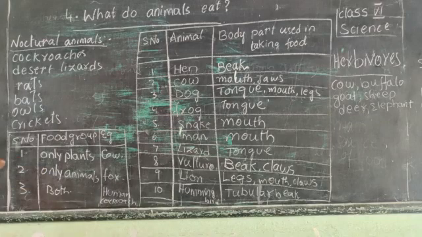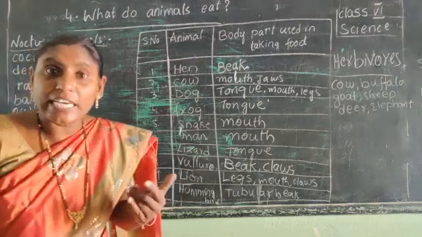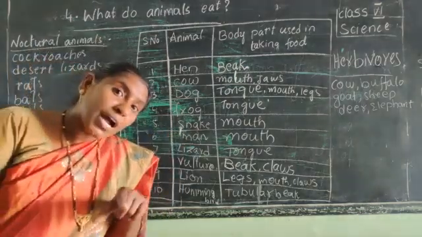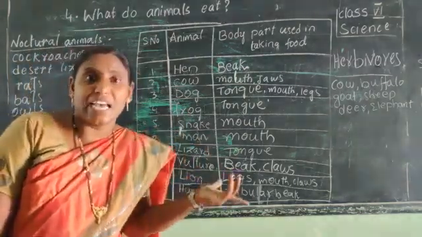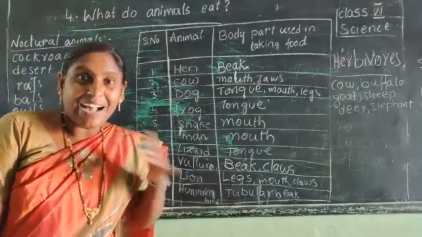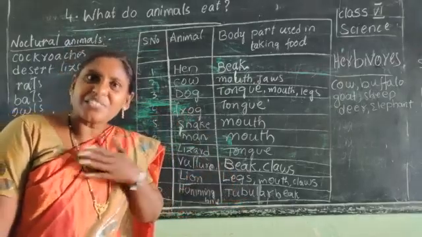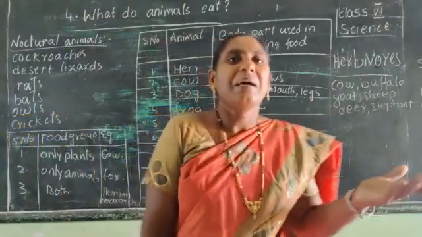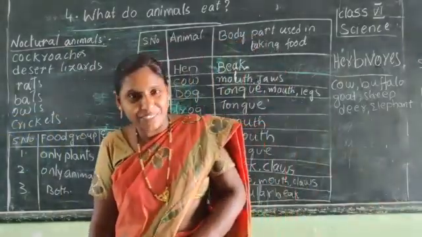So we have observed herbivores and carnivores. Next one. There are some which eat both plants as well as animals. Example: we, the human beings, eat both plants and animals.